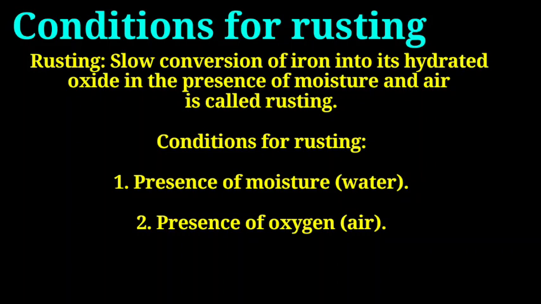Iron reacts with oxygen and water moisture to form a brownish red surface over it, that is called rust. And the conditions for rusting are, first, the presence of moisture, meaning moisture is a must, and second, the presence of oxygen. These two things are important for the process of rusting.